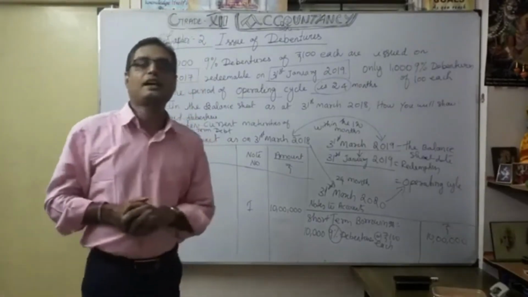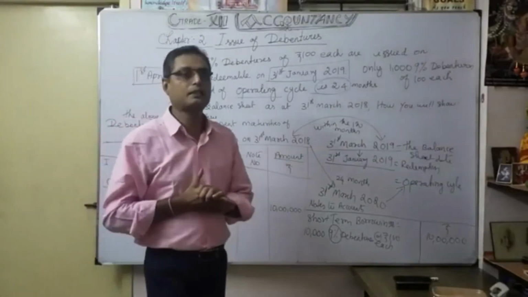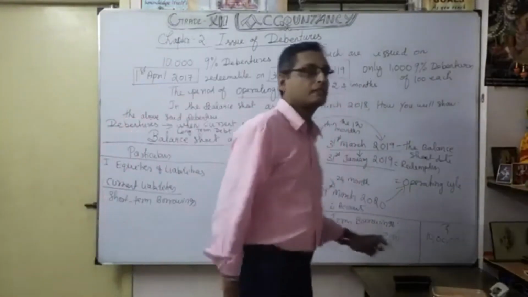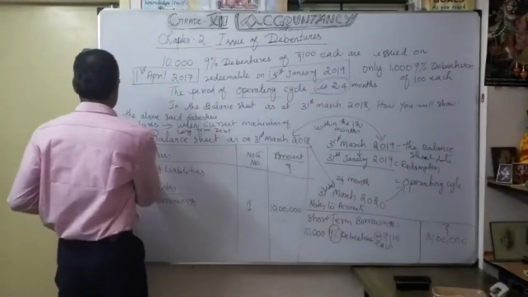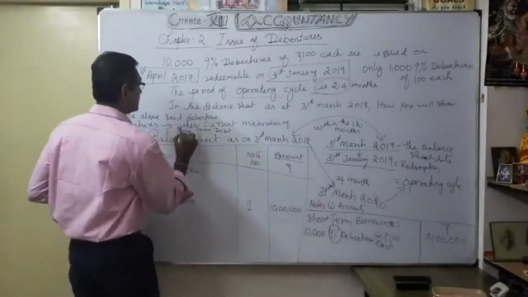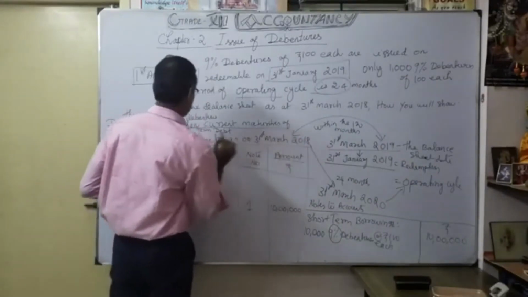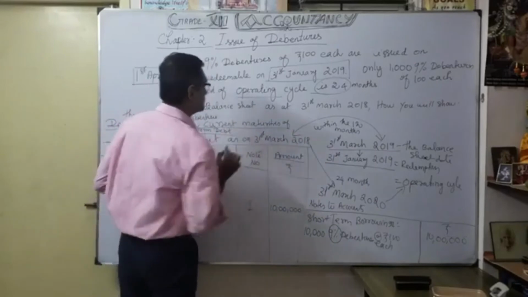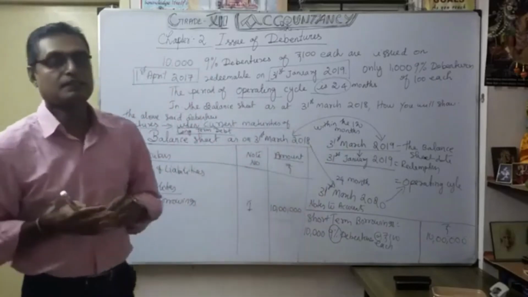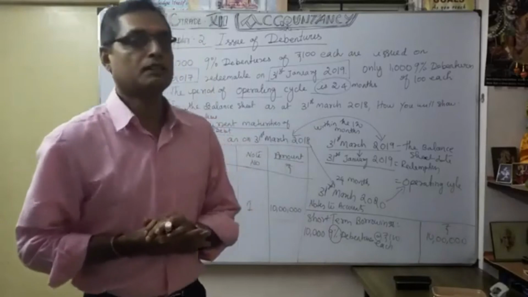Now the third one, also under current liabilities. This is the heading, and it's very important. See, when debentures come under current maturities of long-term debts, what is the meaning there? Current maturities of long-term debt.